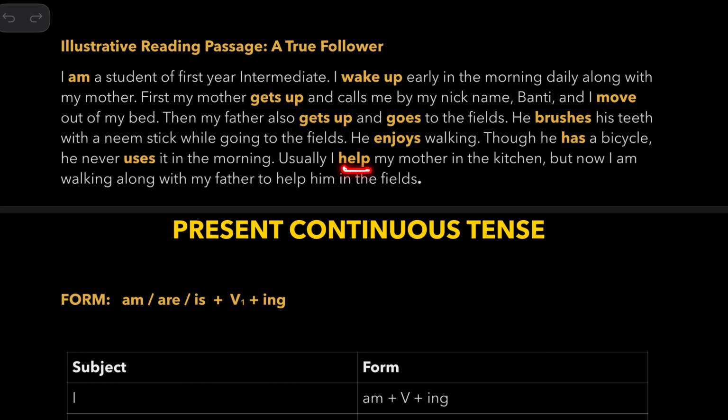Usually, I help my mother in the kitchen, but now I am walking along with my father to help him in the fields.